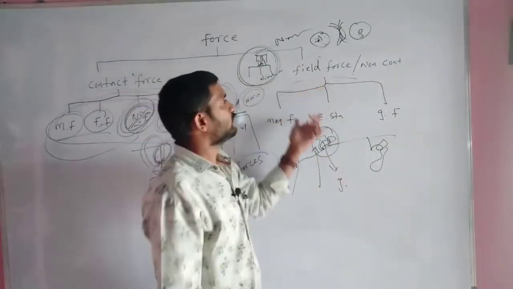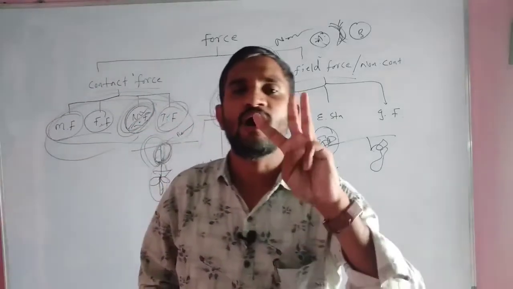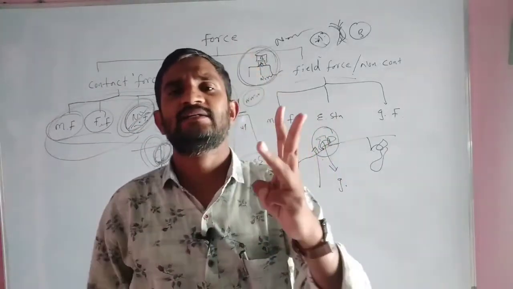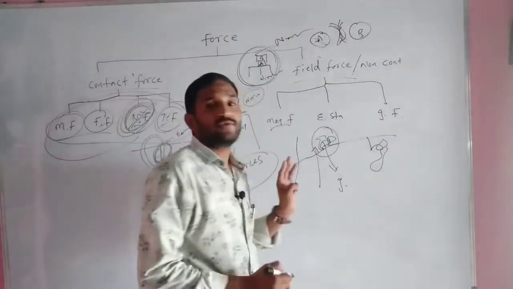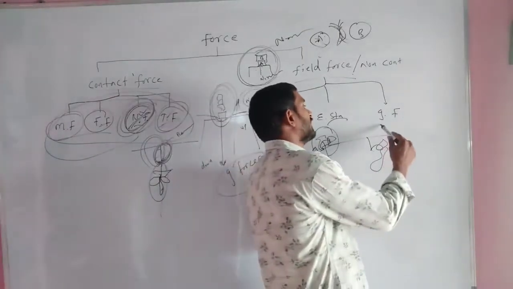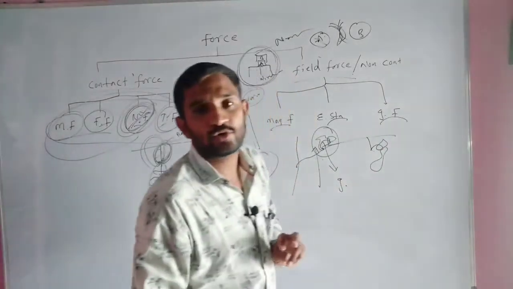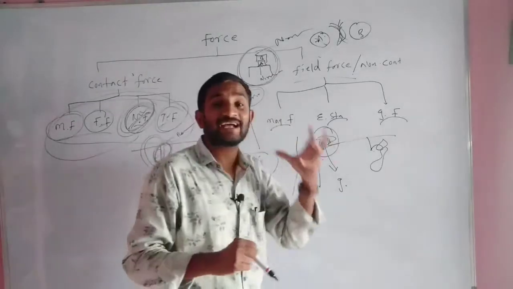And this field force, or non-contact force, is again classified into how many categories? Again classified into three categories. The first one is the magnetic force, the second one is the electrostatic force, and the third one is the gravitational force.